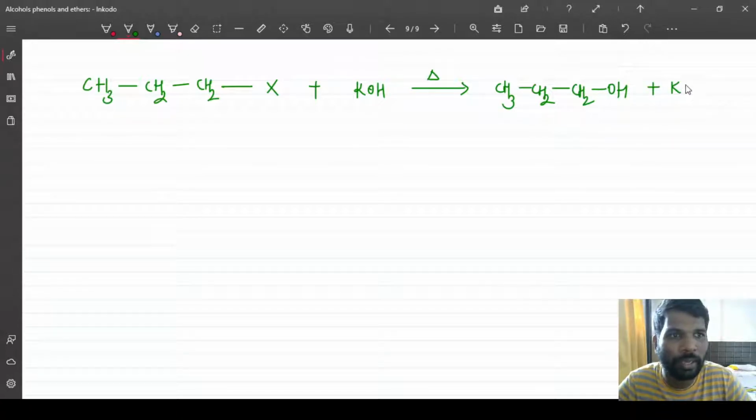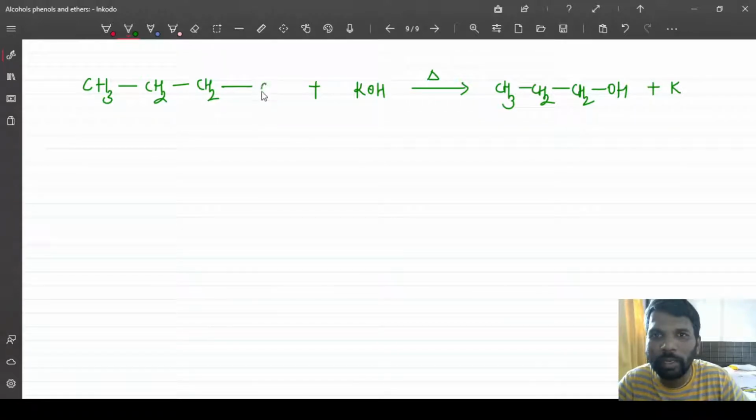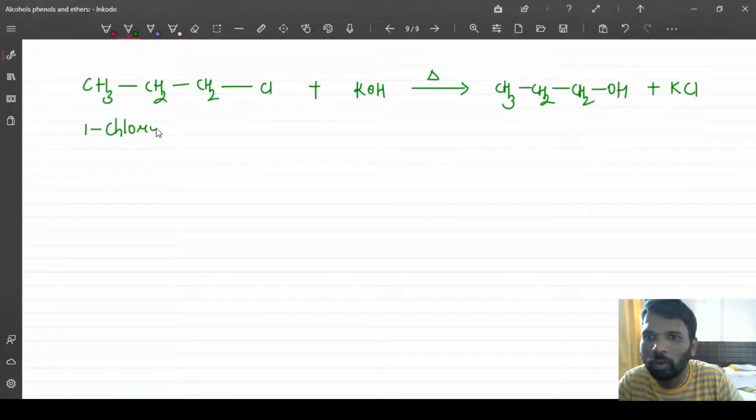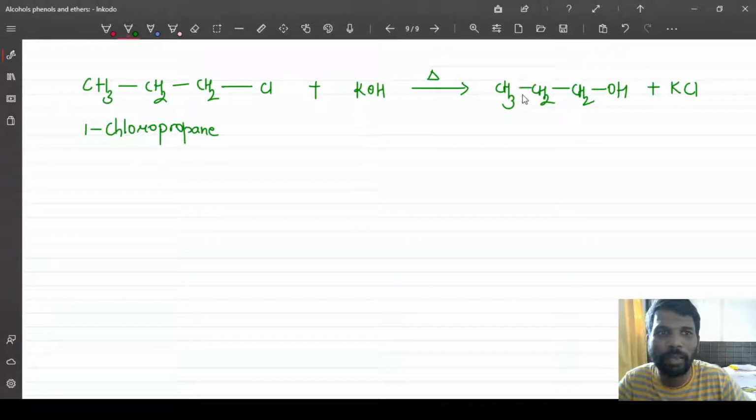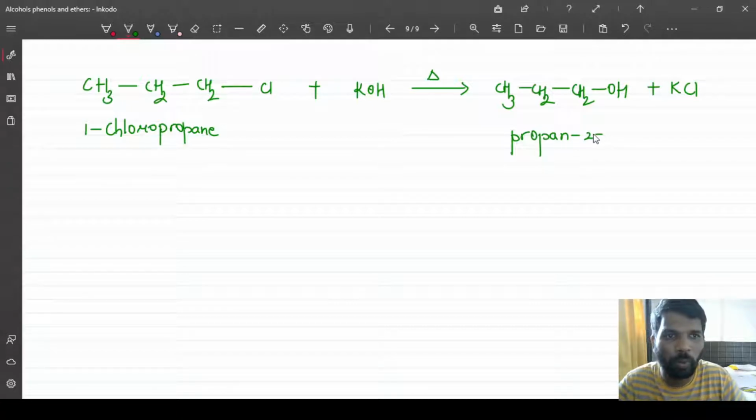Instead of X I will write chlorine, so the salt is KCl. The name of this is 1-chloropropane, and this is propan-1-ol.